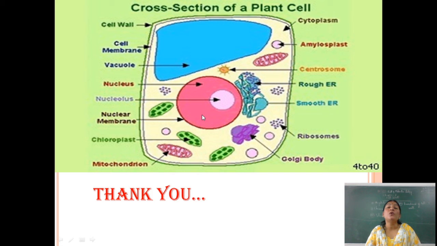This is the nuclear part showing the nucleus, nucleolus and nuclear envelope, and the last one is our cell wall, which protects the inner protoplasm or inner content of the cell.